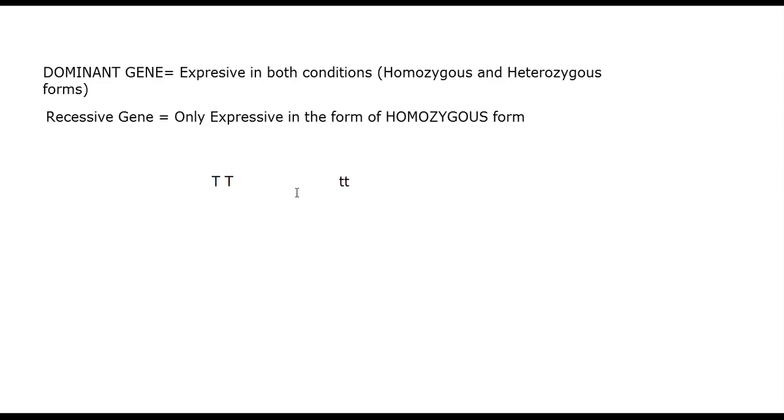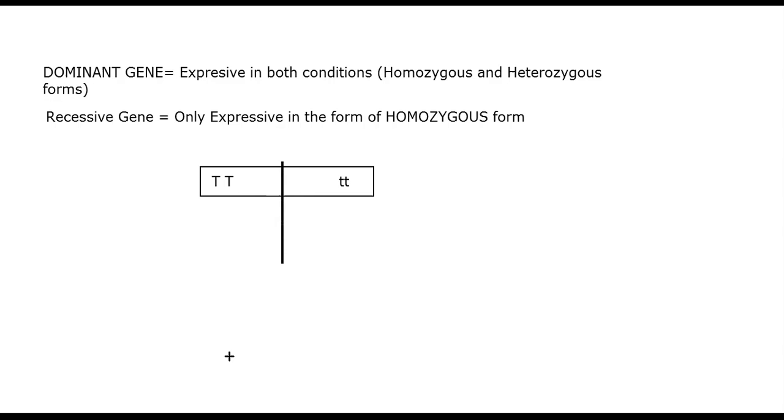Now there are two types of alleles, and they are the dominant and recessive genes.